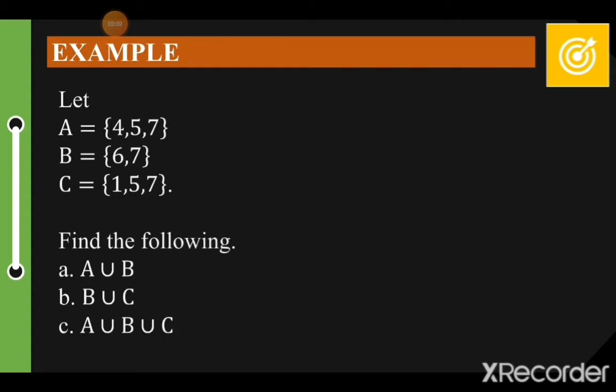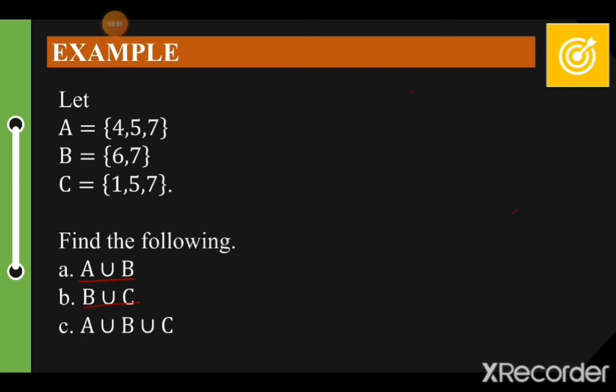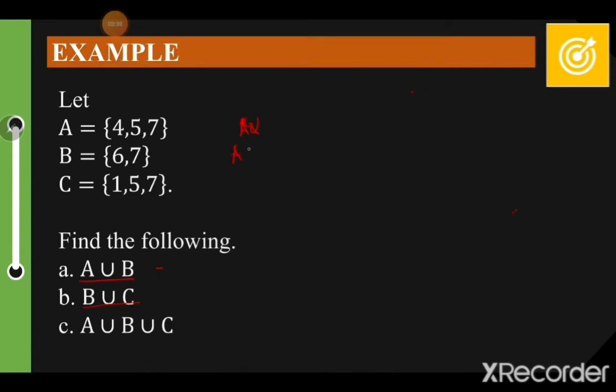Find the following: A ∪ B, B ∪ C, the intersection of A and B, and the intersection of B and C. How will we solve this one? First, let us consider the intersection of A and B. What is the intersection of A and B? The intersection of A and B is 7.